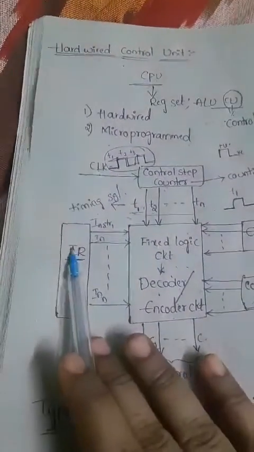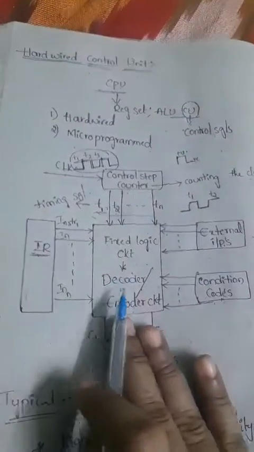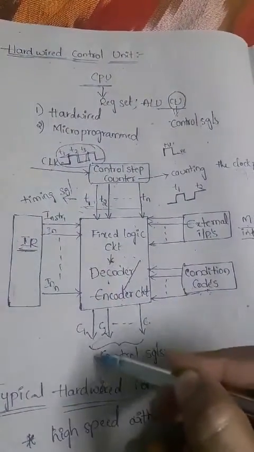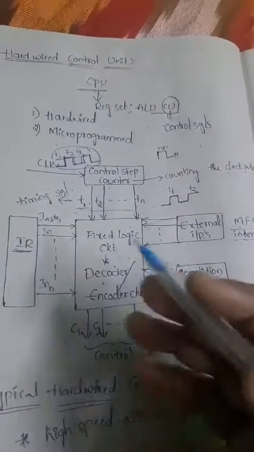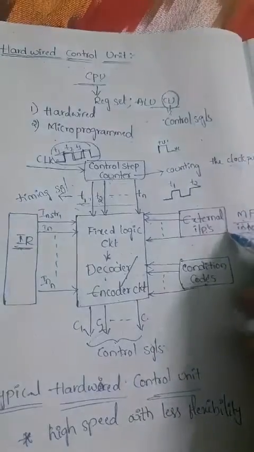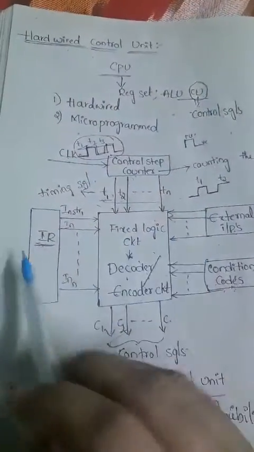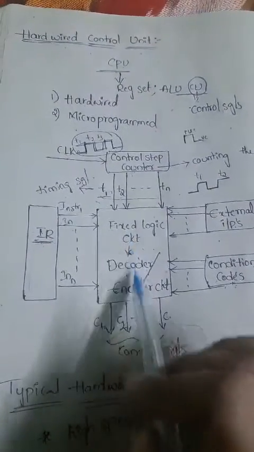So the instruction register gives the instruction to the decoder/encoder circuit.